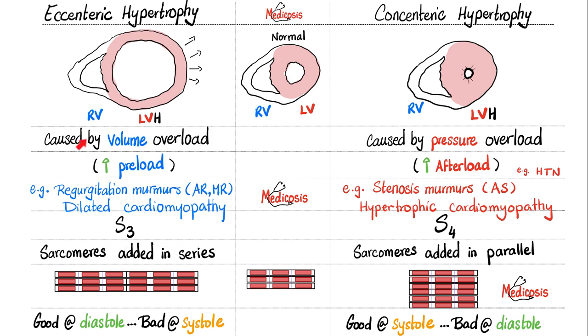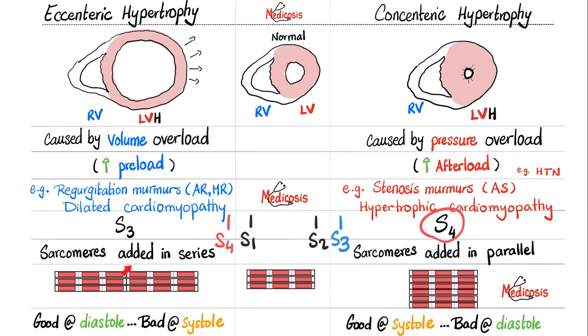With the eccentric hypertrophy and the volume overload, expect an S3 gallop or S3 heart sound. Remember, if S1 is here and S2 is there, these are the normal heart sounds, the lub and the dub. S3 happens after S2, whereas S4 happens before S1. If I have an S3 gallop, then we will hear it like this, lub dub dub, just like pronouncing Kentucky, Kentucky. But if I have an S4 gallop, then we hear it like this, la lub dub, or Tennessee, Tennessee, Tennessee. So S4 is Tennessee, whereas S3 is Kentucky.